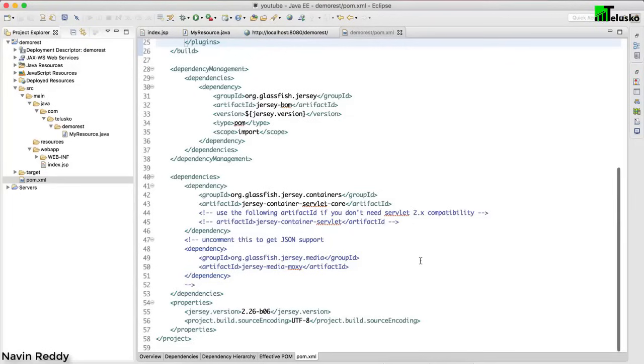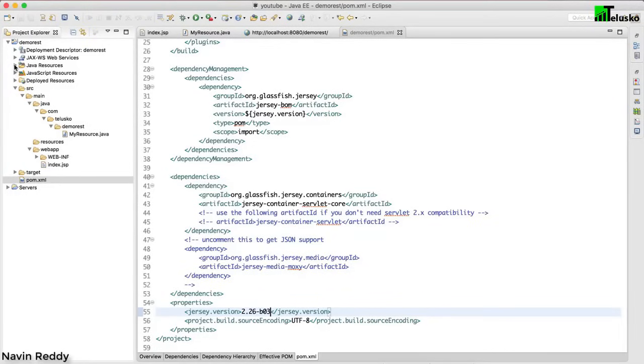In my POM XML file, if you just go down, you can see we have the Jersey version, which is 2.26-b06. You have to make sure that you make it b03. Okay, it is working in this version. I guess there's some problem with the new version. So if I save, it will change my resources.